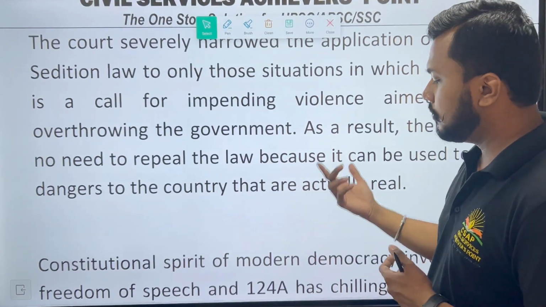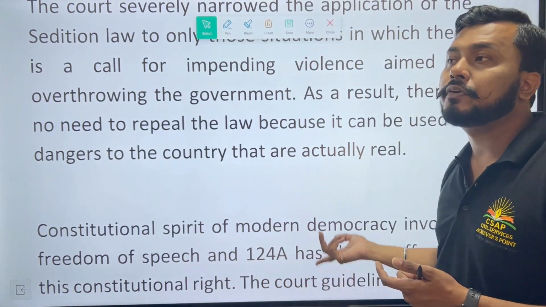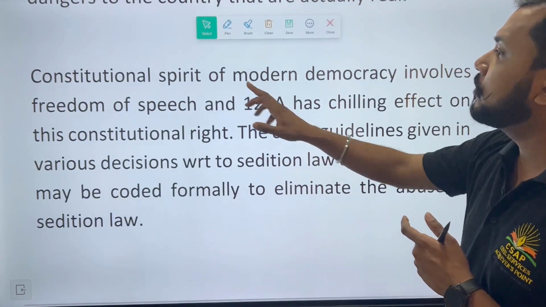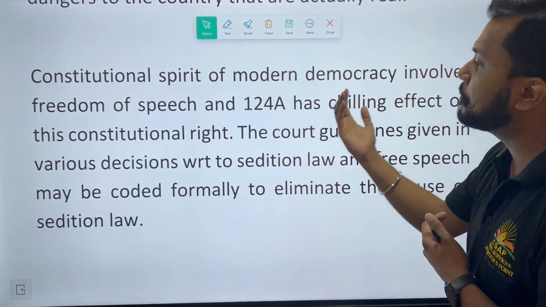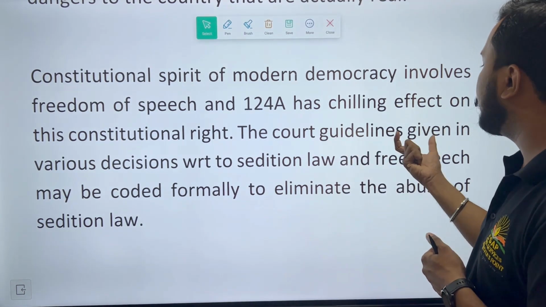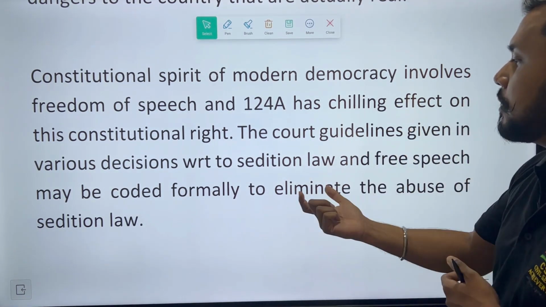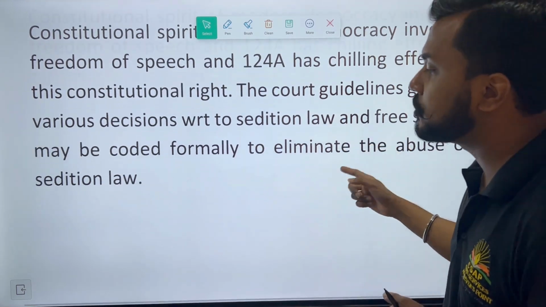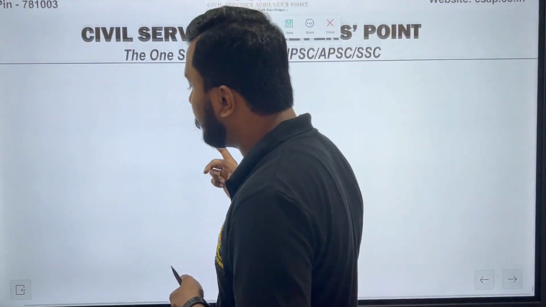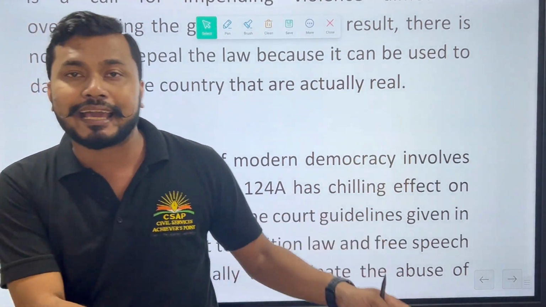Then what is the particular process that you need to go ahead with to solve this discretion that you have towards the sedition law? So here the constitutional spirit of modern democracy involves freedom of speech, and 124(A) has a chilling effect on the constitutional rights. The court guidelines given in the various decisions related to sedition law and free speech may be quoted formally to eliminate the abuse of sedition law. So this becomes a very important factor when we discuss the sedition law, whether we need the sedition law or not.